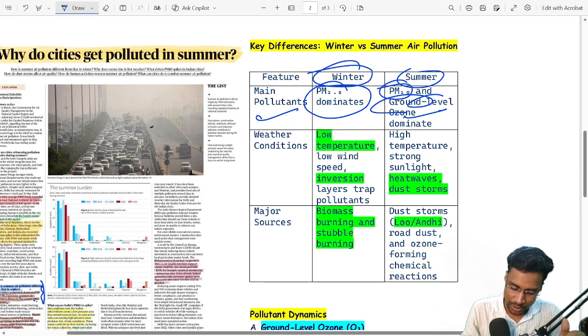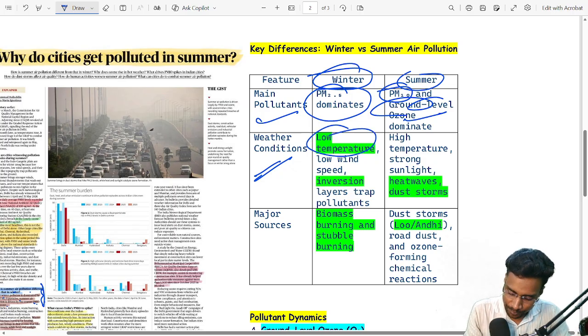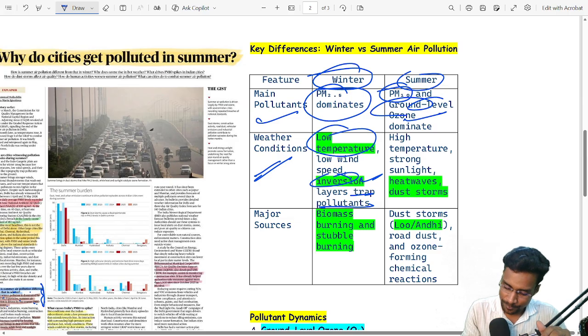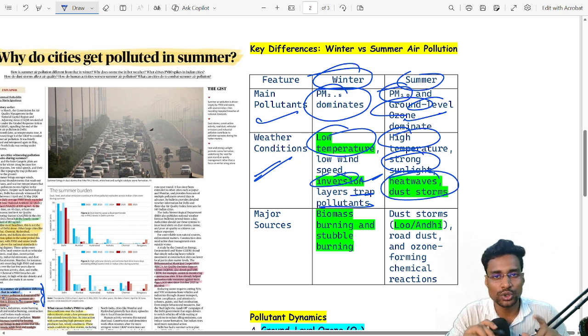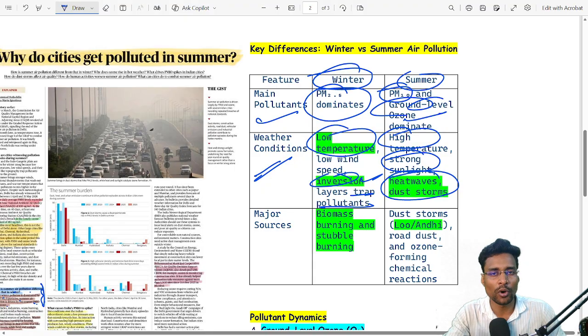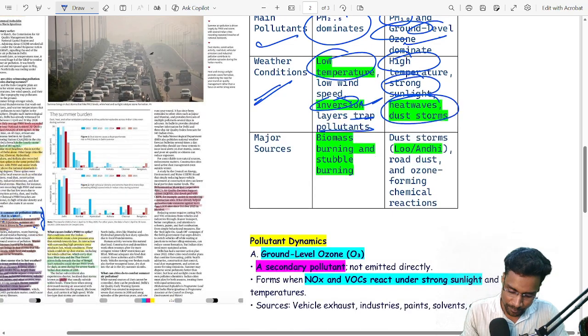The first point. Now weather condition during winter, we know there is temperature inversion, low temperature, these trap pollutants, but during summer high temperature, strong sunlight and heat waves as well as dust storms. Later we can see how dust storms form in the Indian subcontinent and how they contribute to summer air pollution, specifically PM10. We will see it later.